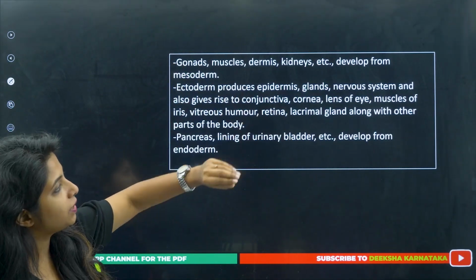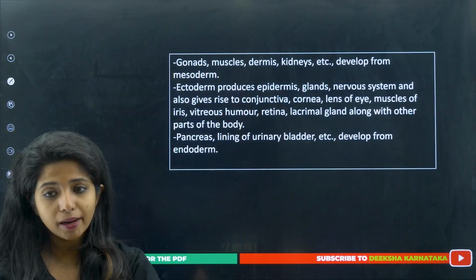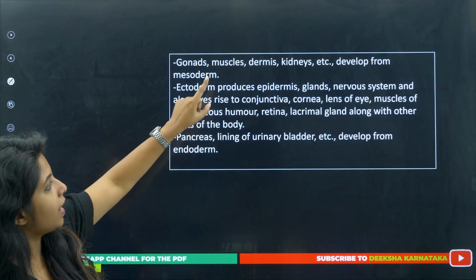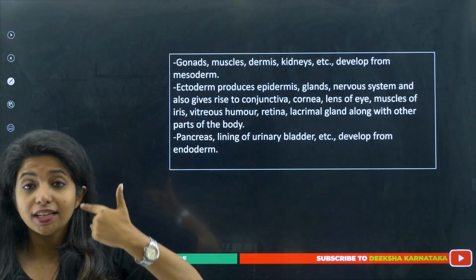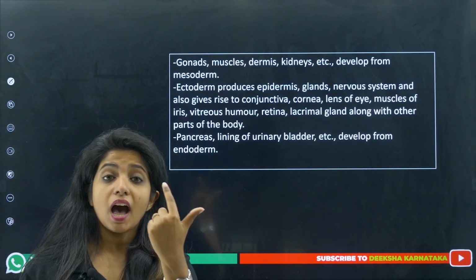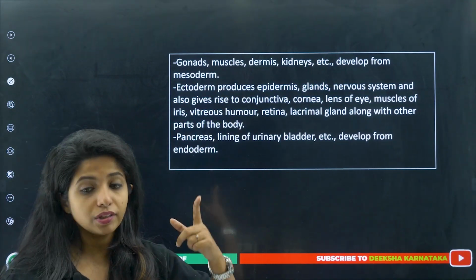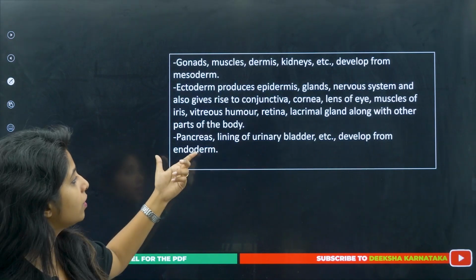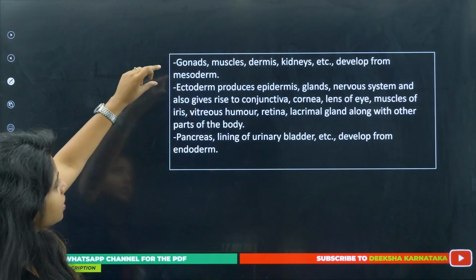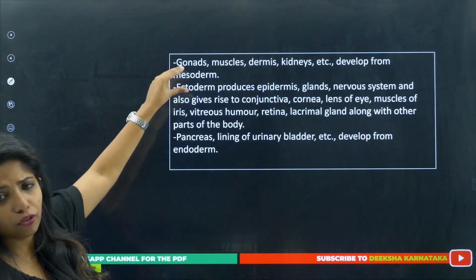Ectoderm produces epidermis, the outermost skin layer. Dermis comes below that. It also gives rise to glands, the nervous system, and the conjunctiva, cornea and lens of the eye. This is a very important question: eye lens is getting developed from what, children? Again, it's ectoderm. Pancreas, lining of urinary bladder, etc. develop from the endoderm. So these 2 are very small, so you can remember this.